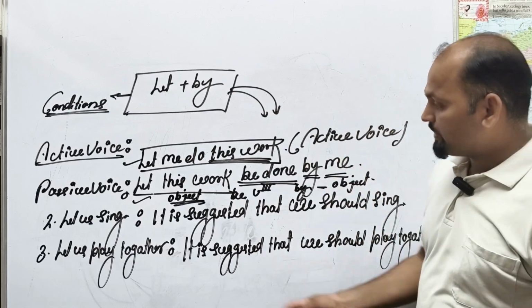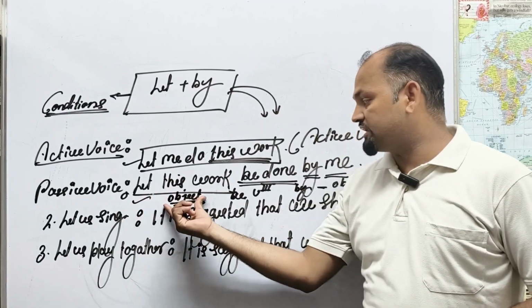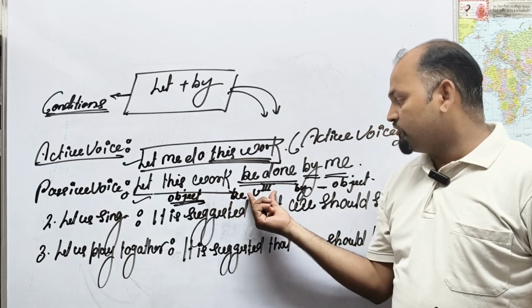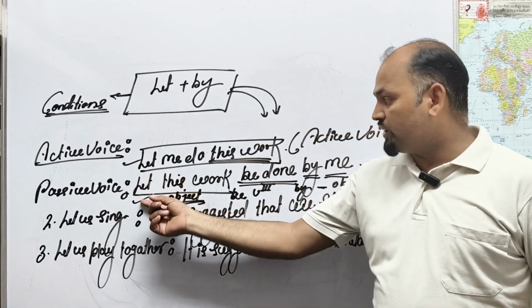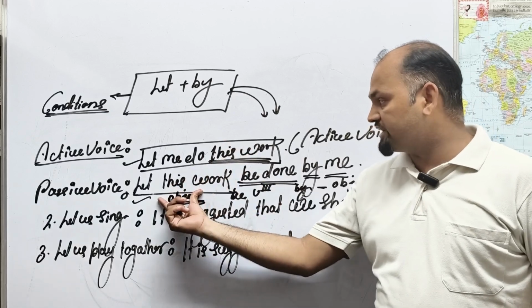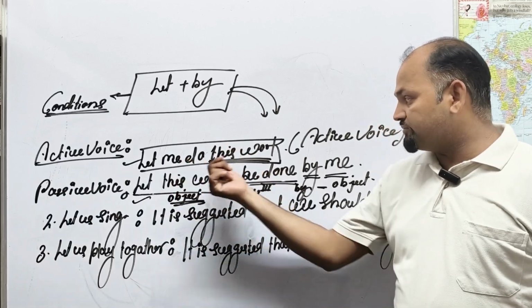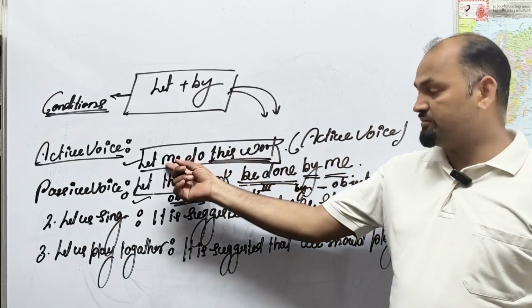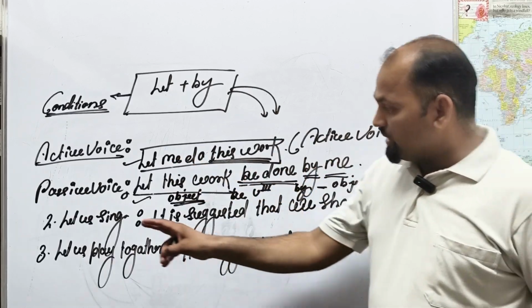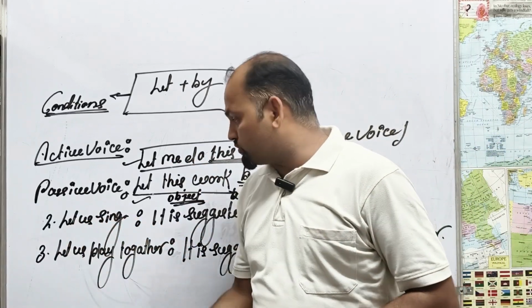This is the formula. Number one: let, then object, then be, verb third form, by plus object. So, let this work be done by me, because do is a verb here.